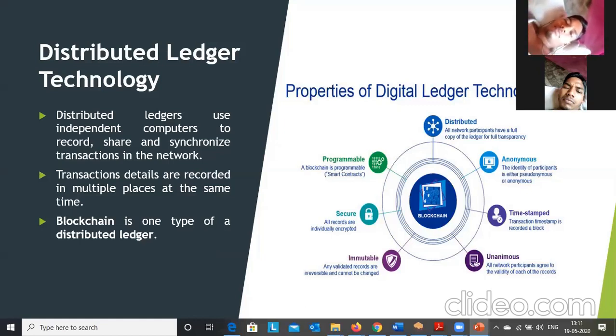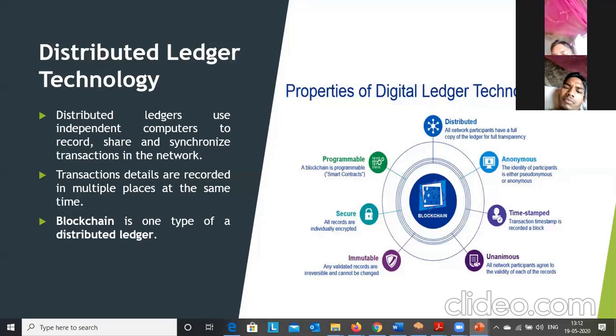It has certain properties. You can see that blockchain has properties like being programmable. For blockchain technology we can write programs, that is smart contracts, using different programming languages like Solidity. Blockchain technology is secure because we use crypto primitives here. Blockchains are immutable. We use the previous hash in order to connect the blocks, so it is highly impossible to corrupt the data stored in the blockchain.